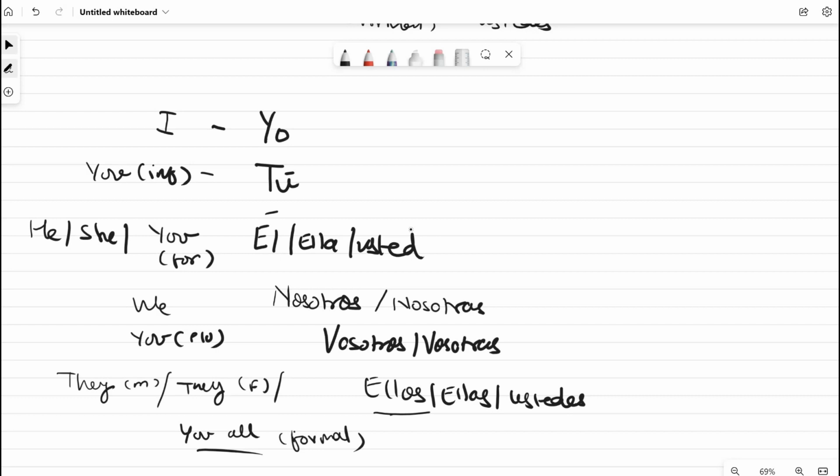Let's say if I'm talking about a group of students, and let's say there are 9 girls in that group and only 3 boys in that group, you would still refer to them as ellos. So if I'm saying they are students, I would use ellos for them. If all the students were girls, in that case, I would use ellas. So remember this, Spanish is kind of a sexist language. So the plural always becomes masculine.